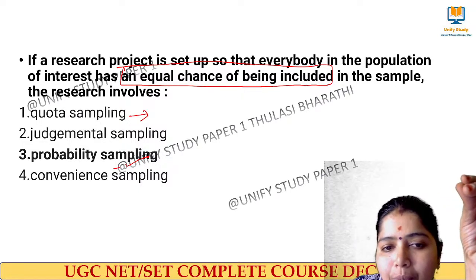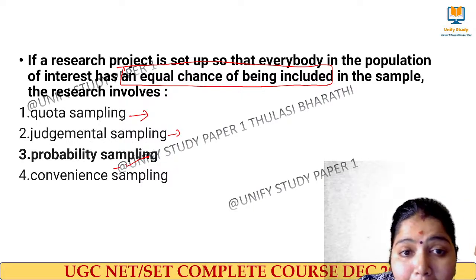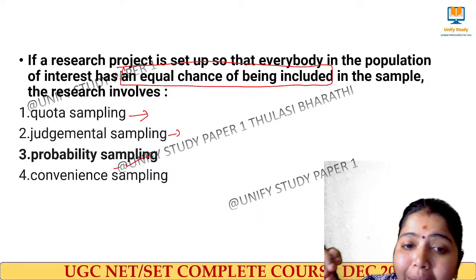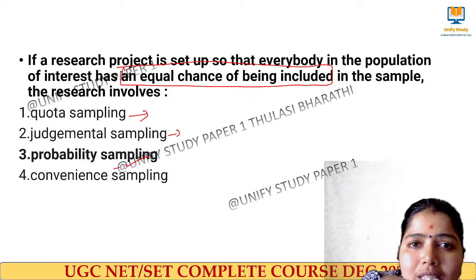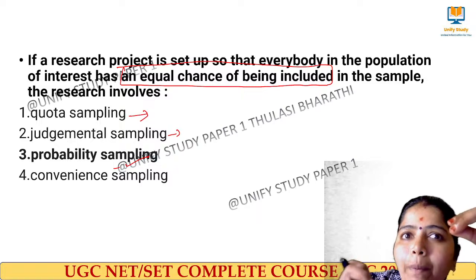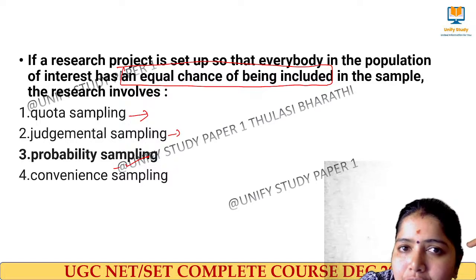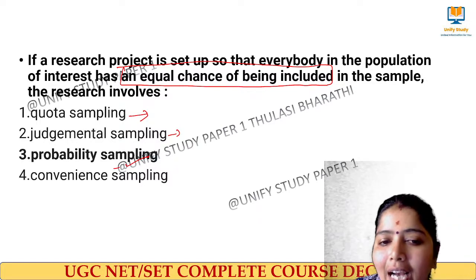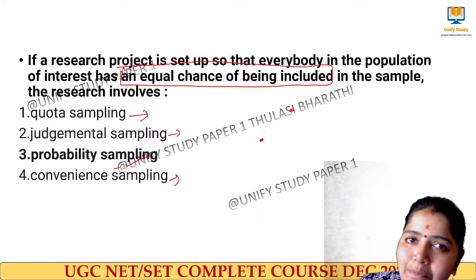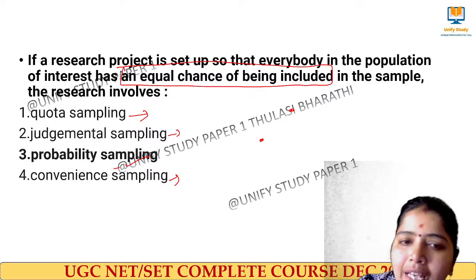Judgmental sampling means the researcher has some kind of judgmental thought in his mind, and then he takes the people from the population. Not randomly; he selects based on, see, they belong to this trait, so I select these people. Based on some kind of character, I select them. That will be in the mind of the researcher. It's called judgmental. Convenient sampling means I cannot go there and select data; here is a person nearby, so I select that person. Based on the convenience of the researcher, the data will be selected. It's called convenient sampling. Next question.